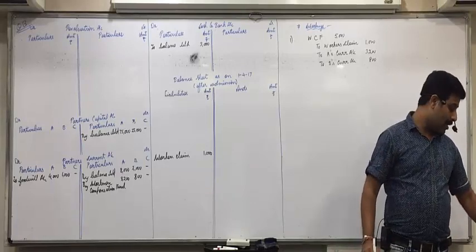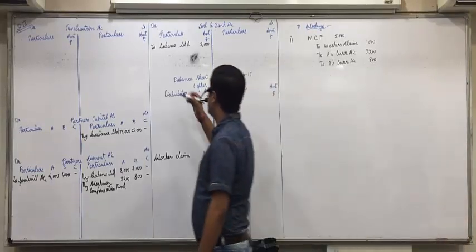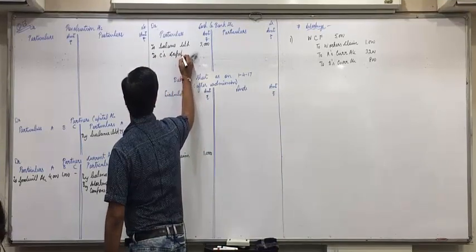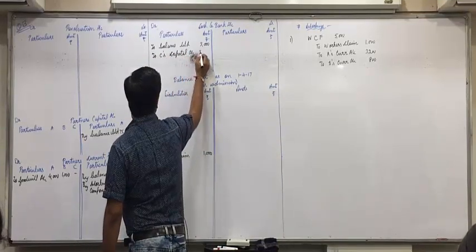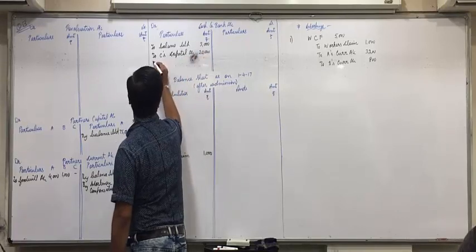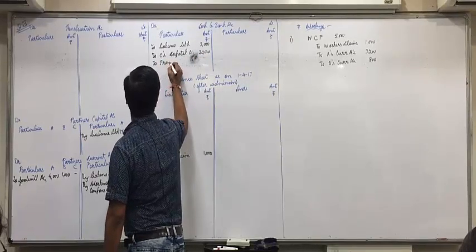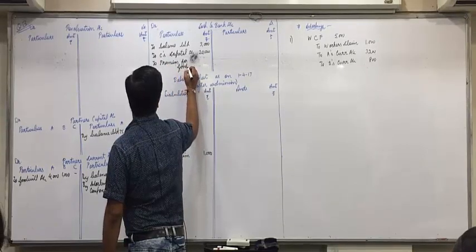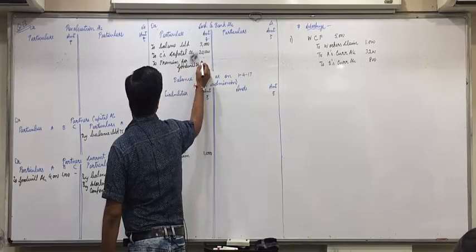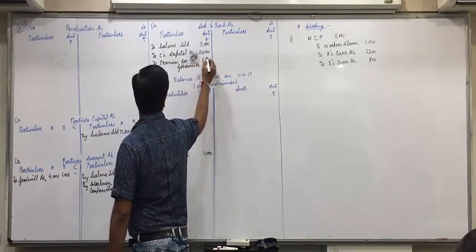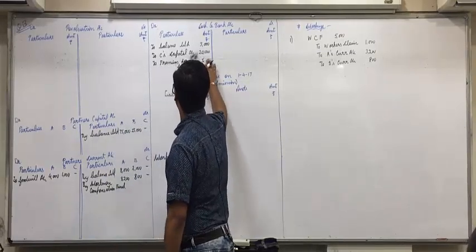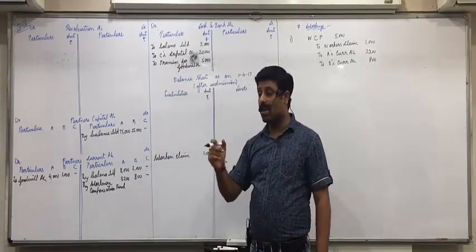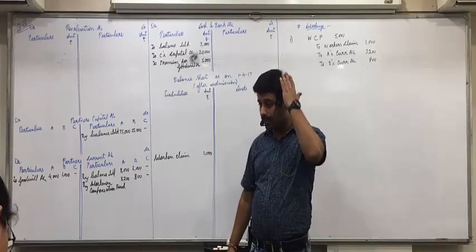Got it everyone? So cash account debit, to C's capital account 20,000, to premium for goodwill account 5,000. Understood this everyone? Another effect we still have to give.